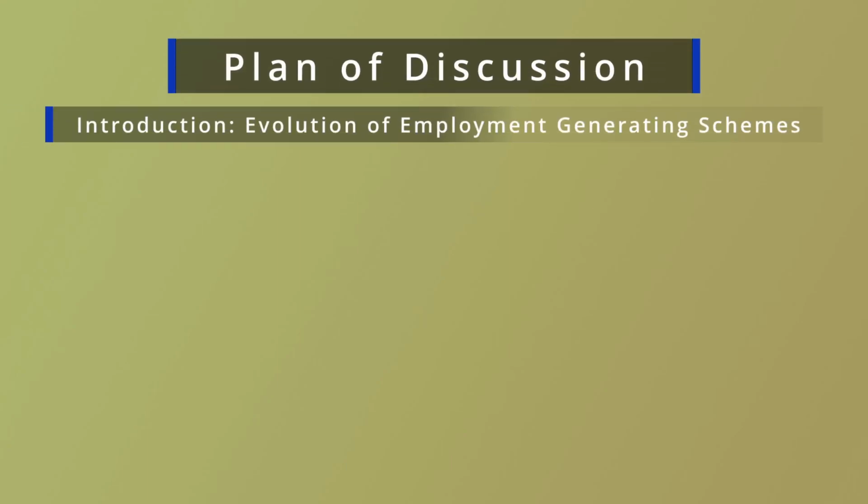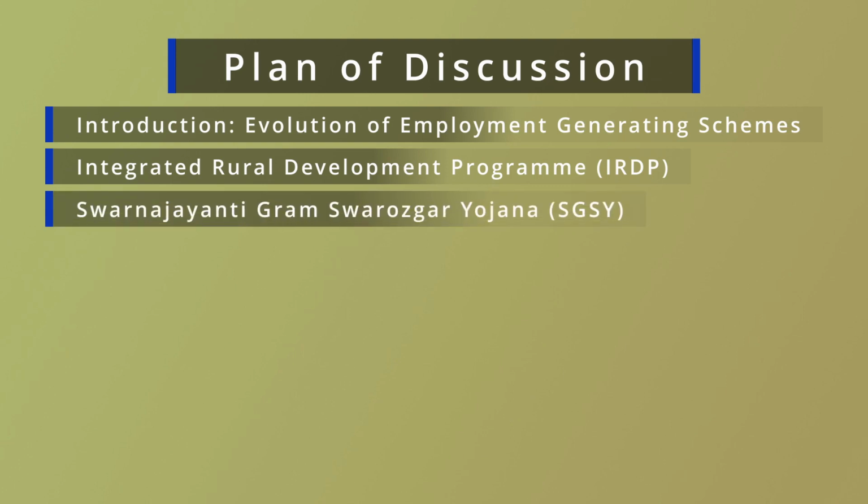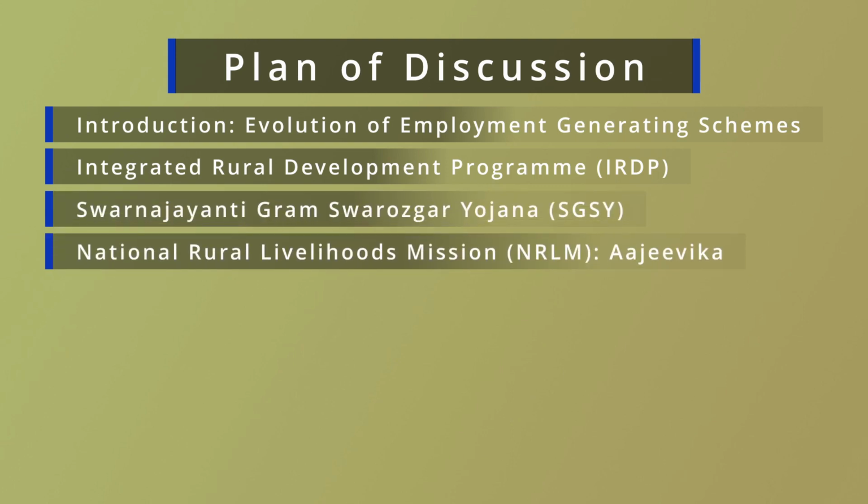Section 1 introduces the evolution of different employment generating programs in our country, how the employment generating programs changed from time to time. Section 2 to Section 6 deal with different employment generating programs.